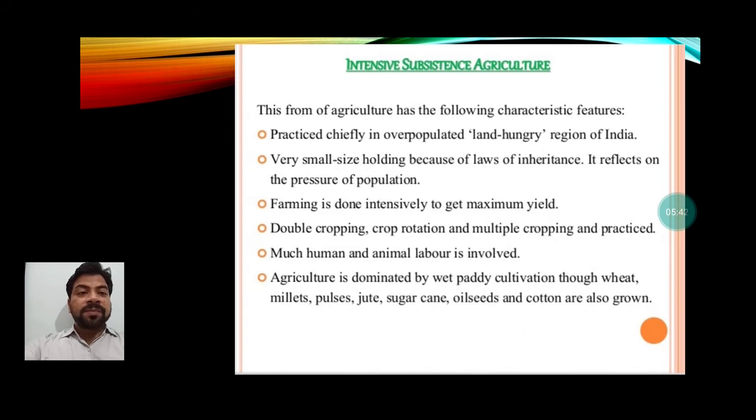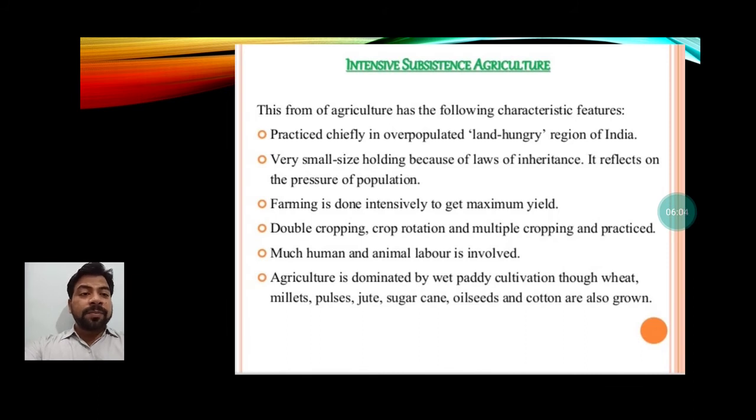It reflects the pressure of population. So obviously farmers know that market access is very easy, so they have to grow. Farming is done intensely to get maximum yield. Here farmers give their 100% to get the highest yield.